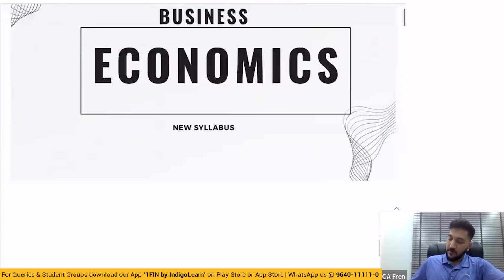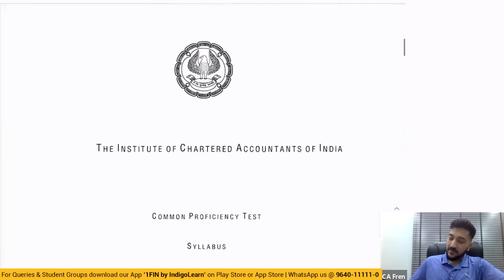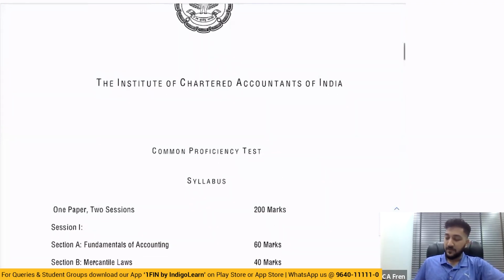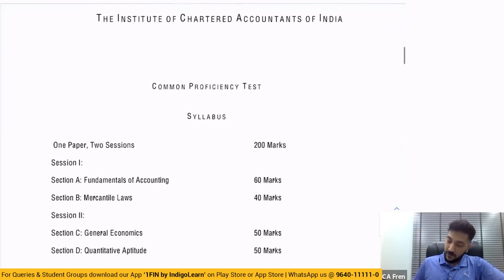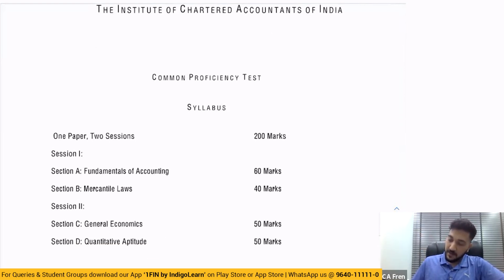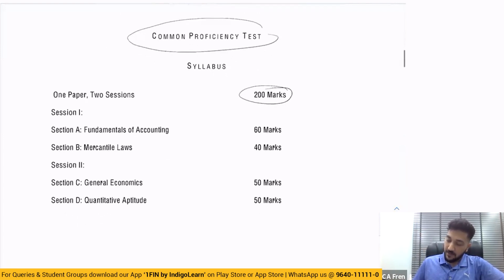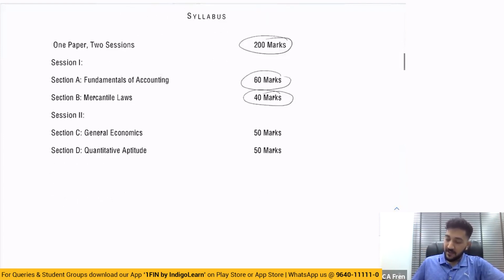So what I've done here is I have got the syllabus of CPT. That was what was there before, right? A long time before. And if you look at CPT at that time, it was for how many marks? 200 marks. There was accounts for 60 marks, mercantile law for 40 marks, general economics for 50 marks and quant for 50 marks. Okay. So in CPT, the topic was called general economics.